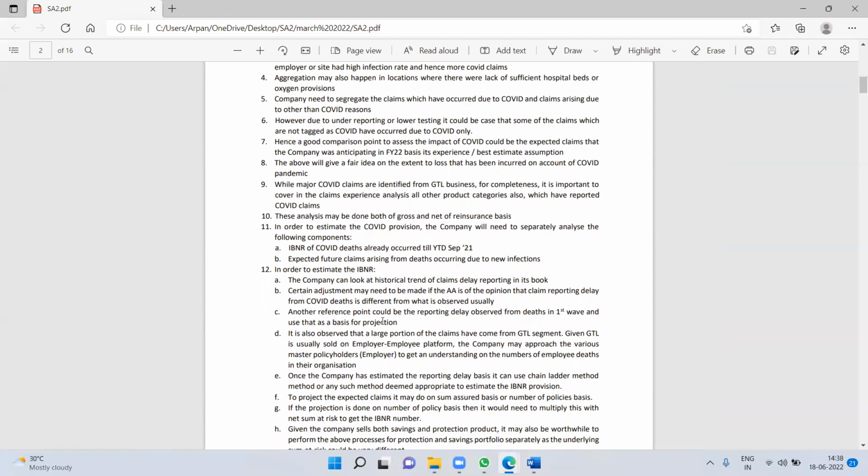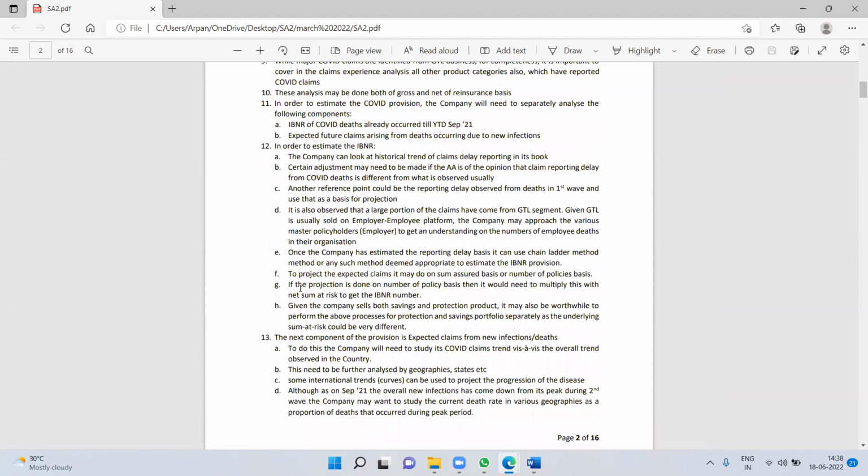The difference between me and the examiner lies in the fact that I have not considered IBNR to be that important. I have just mentioned that they need to keep some IBNR, obviously, because some of the claims will be late reported as they are health-related claims. What they have done is focus specifically on IBNR, and once again they have linked that to the GTL part. So that is a difference in thought process or understanding. They have elaborated on it. Had I thought about focusing on IBNR, then I could have written this point.